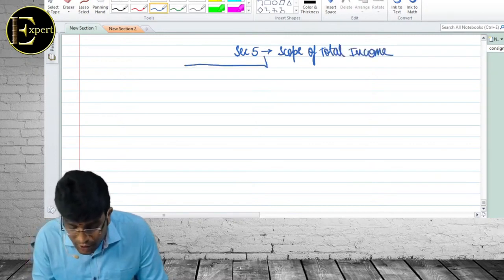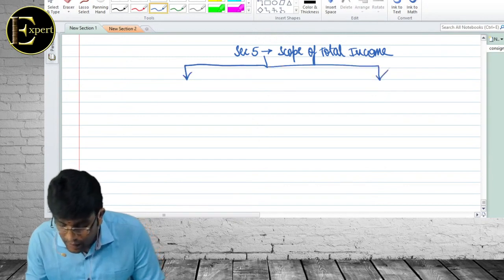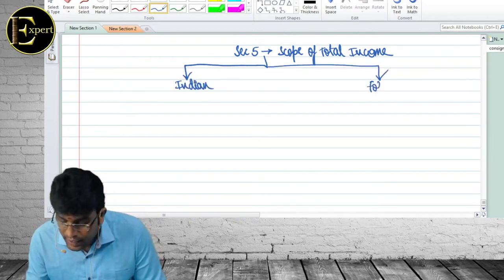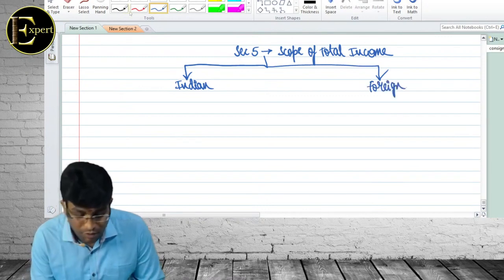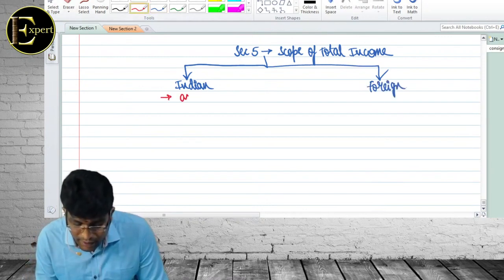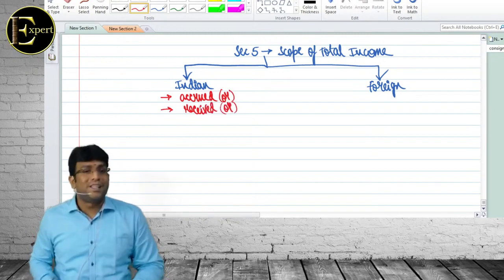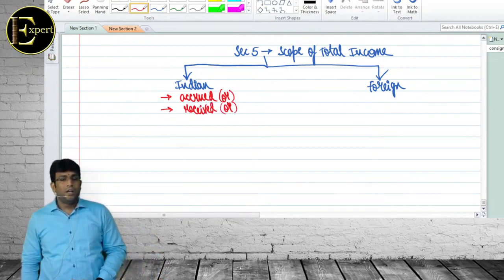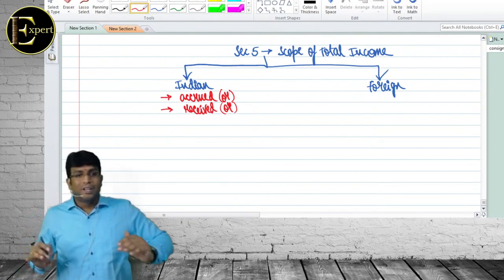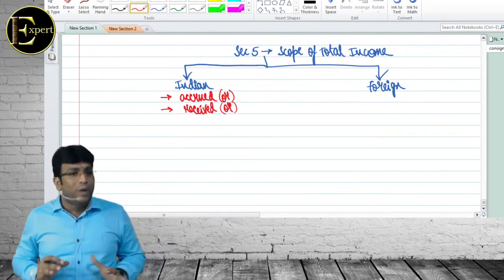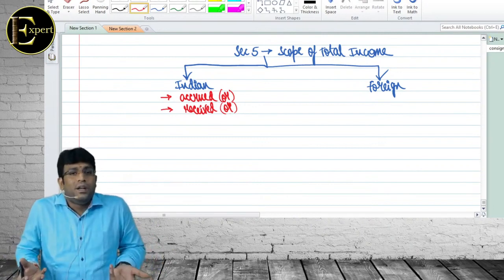And as per Section 5, my dear friends, there are 2 types of income called Indian income and foreign income. Indian income means income which is accrued or received or, first of all, what is accrued? Accrued means what? Right to receive. Basically, accrual will happen at a place where you have rendered the service. For example, if I take a class in Pune, income is accrued in India.